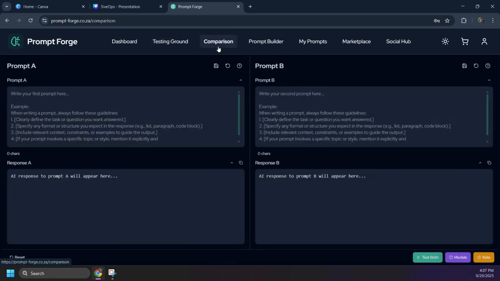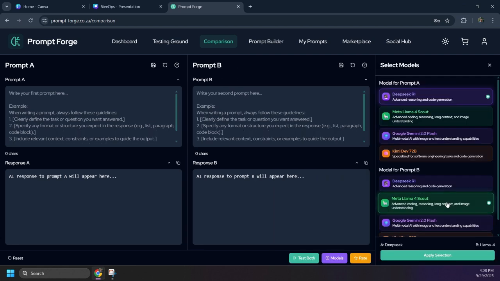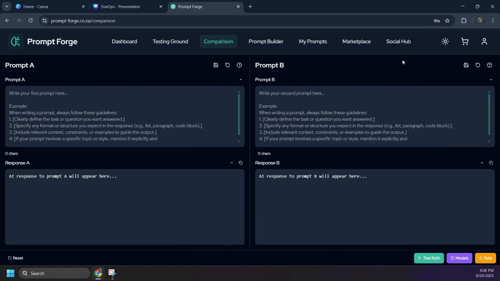Onto our comparison page. The comparison page serves as a page for users to be able to compare two prompts side by side. They also have flexibility in terms of being able to choose different models for their different prompts. This allows users to compare not only the prompts but also the responses. Users are also able to put the same prompt in prompt A and B and get side-by-side comparisons of the models that they enjoy using.